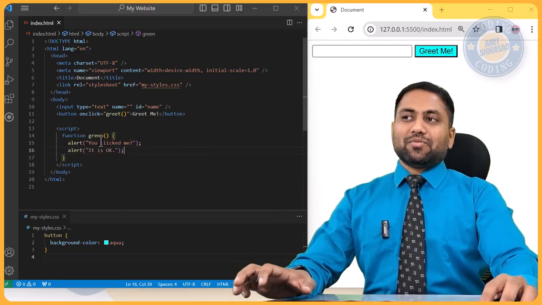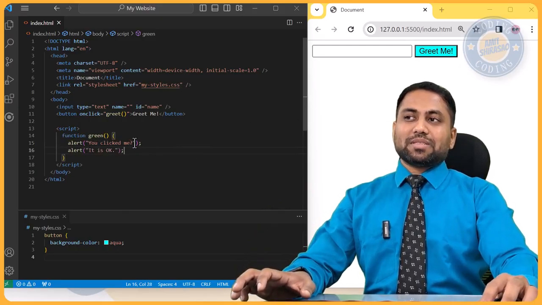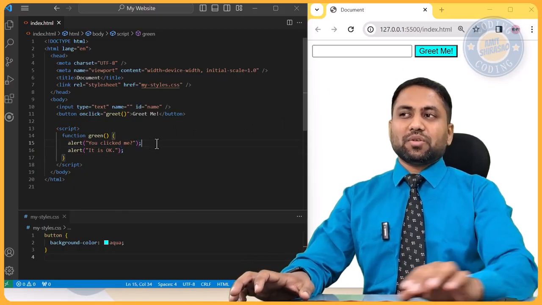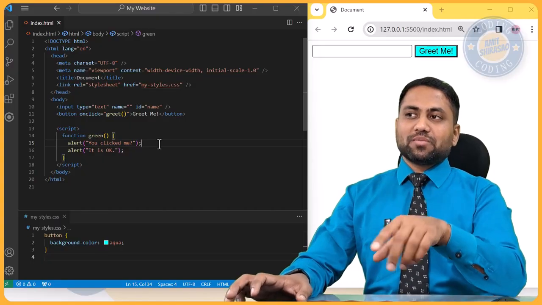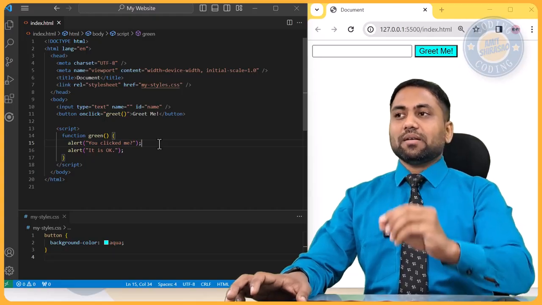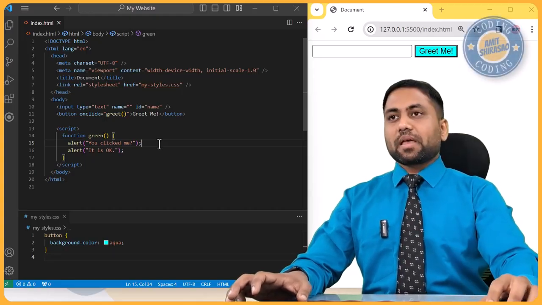So see, it is reformatting itself well, and it has also given a semicolon after everything. So it is customary that you should be giving a semicolon. Even if you don't give a semicolon at the end of a JavaScript sentence, it's still okay, but it's customary that you always end a JavaScript sentence or a command using a semicolon.